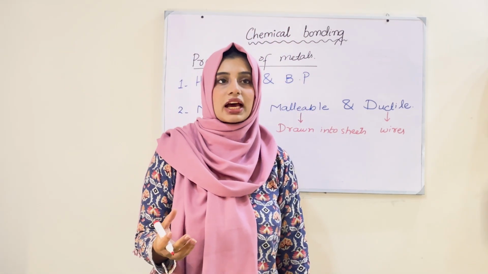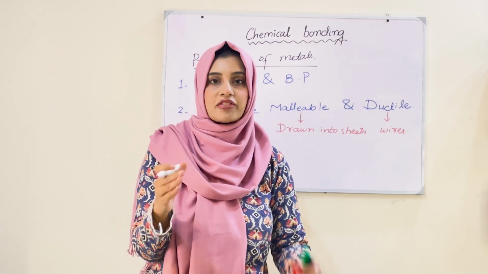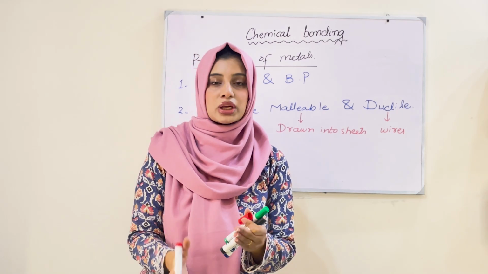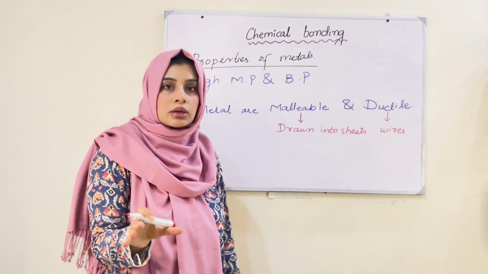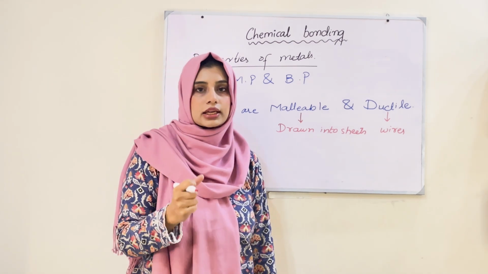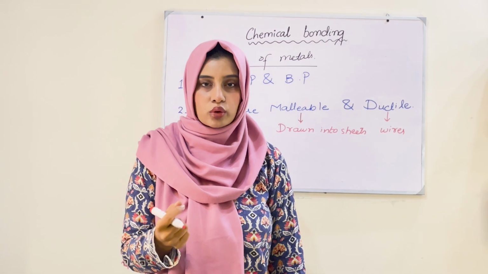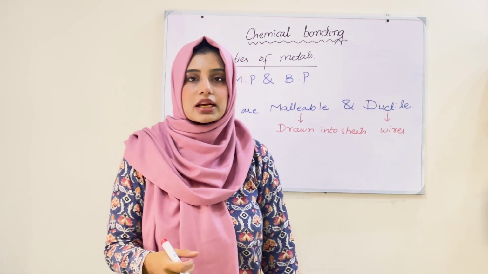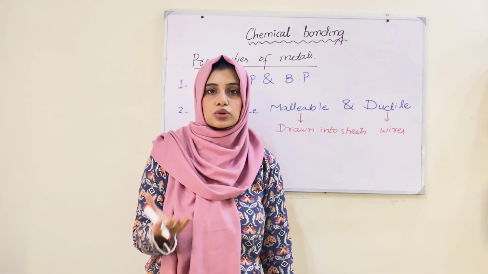For example, we have some surfaces of iron or aluminium. We have aluminium roofing, we have aluminium walls, we have aluminium windows. So that means aluminium is a metal and we are converting it into sheets. Another thing is, we use electric wires which are usually copper wires, or sometimes iron wires. Copper is a metal and we convert that copper into wire.